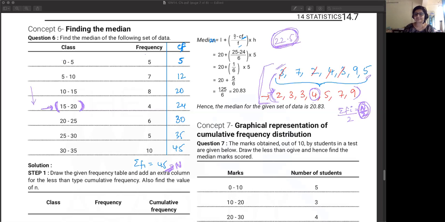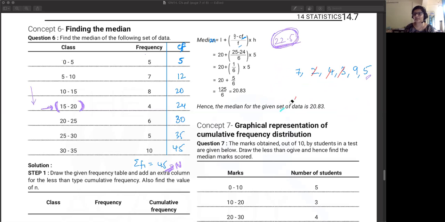So it means that 22nd observation is the median. Yes, 22nd or 23rd, like center mein jo aayega, that is the median. Now we don't know what the observation is because we only know the range where it is falling. We only know the class interval. So we know that it's somewhere in between 15 to 20, but we don't know exactly what it is. So that's why our median class is 15 to 20, which you will find by finding what is n by 2.